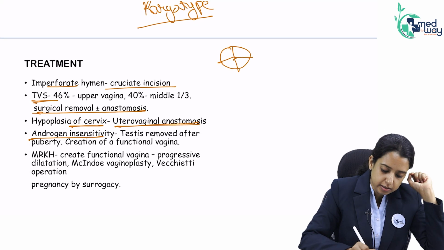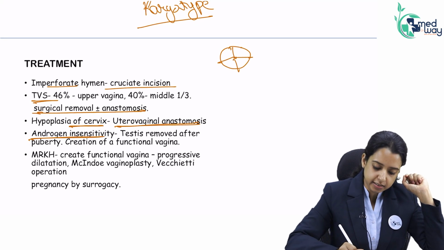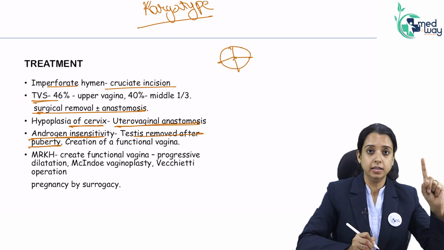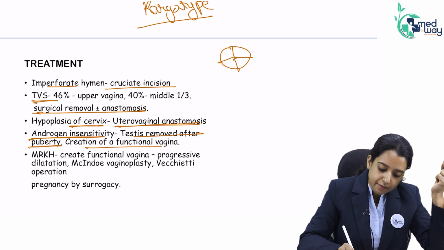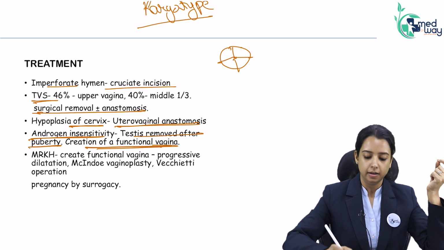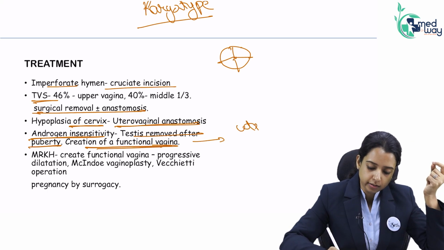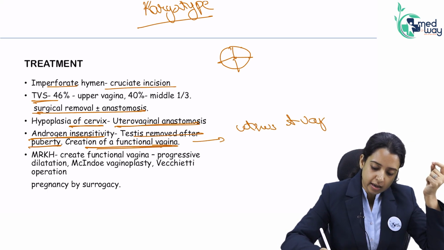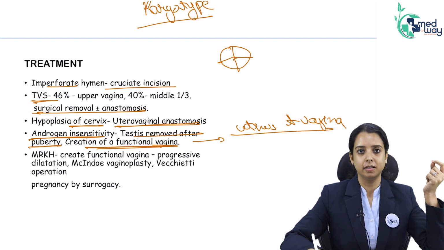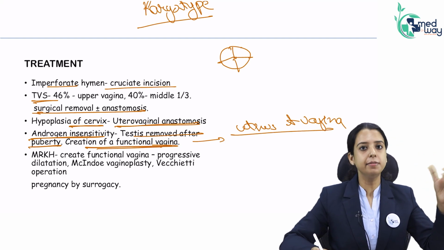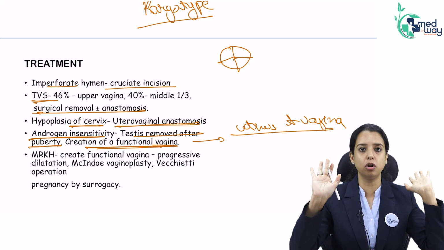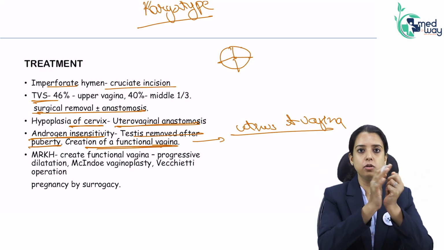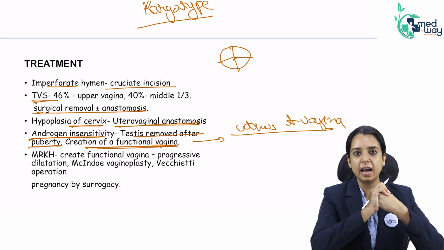What will I do in androgen insensitivity? First, the testis has to be removed after puberty. This is the only indication where a gonadectomy can be delayed. Then I will need to create a functional vagina. Remember, they do not have uterus and vagina. So here the main problem is not menses. Obviously it will never happen because even if you give hormone, there is no uterus, menses cannot happen. So hormonal treatment will not be given.